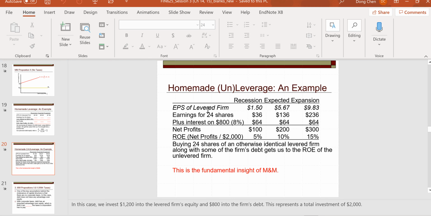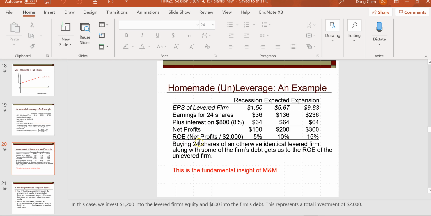So how could he become unlevered? He has to do something which is the reverse of what the firm does, which is that the firm borrows. So if the investor wants to reverse the borrowing, he has to lend. So the investor buys a certain number of shares.